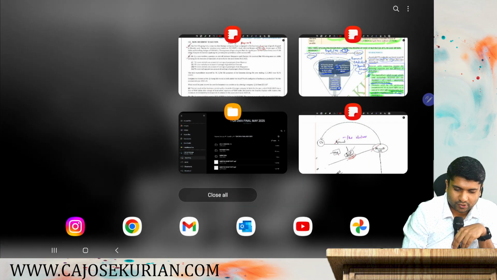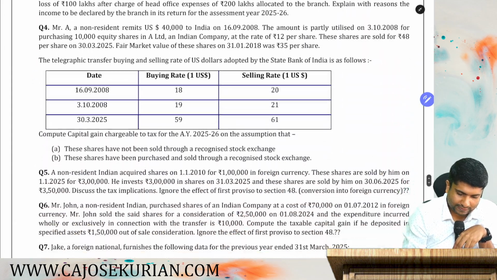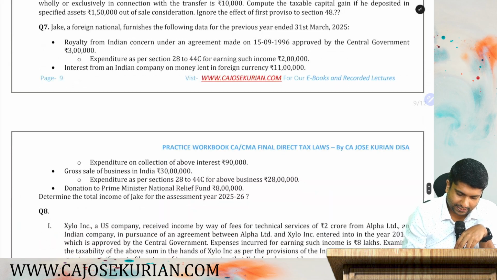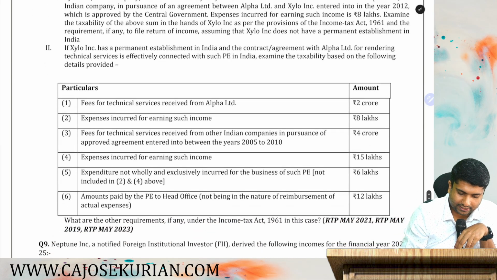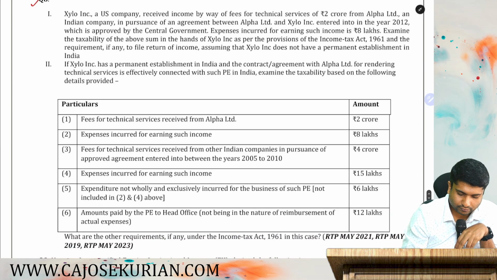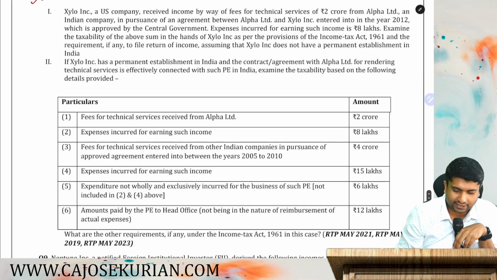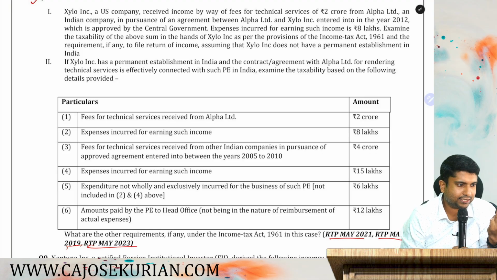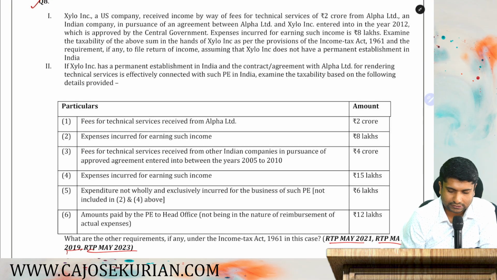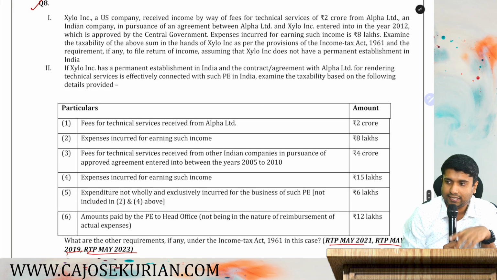Let's solve the question based on 44DA. So straight away, please take question number 8. Take question number 8 and give me the answer. As you can see, RTP May 21, RTP May 2019, RTP May 23, and it's a past exam question as well. Thrice it has been tested in RTPs, and this is a past exam question as well. So just go through this question number 8 and give me the answer.